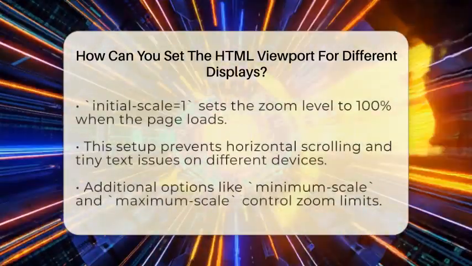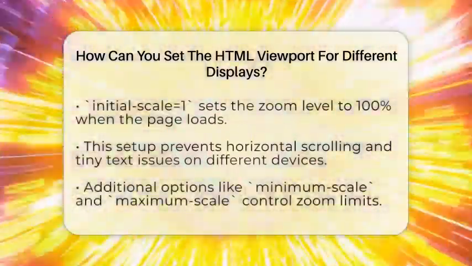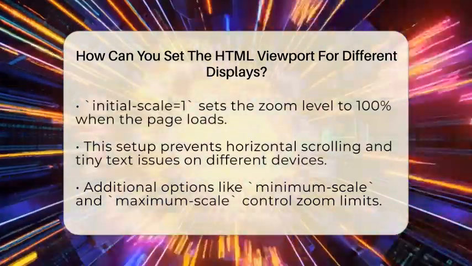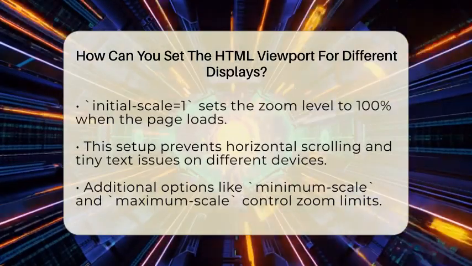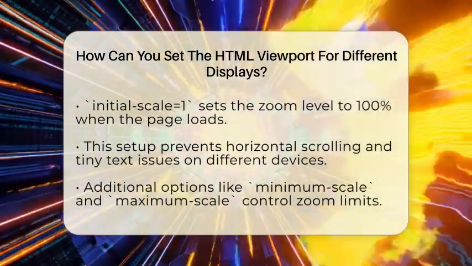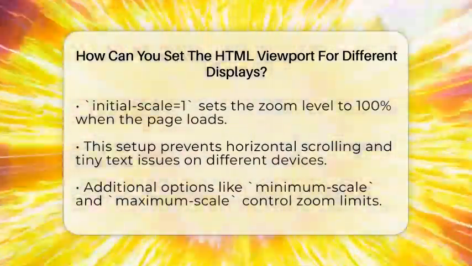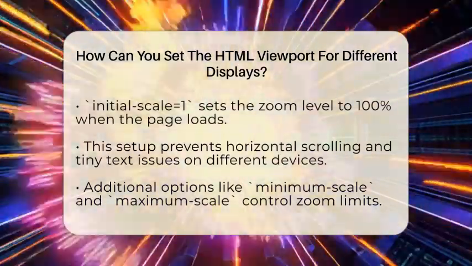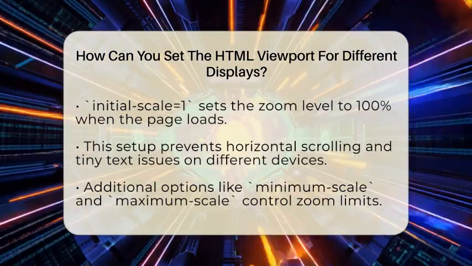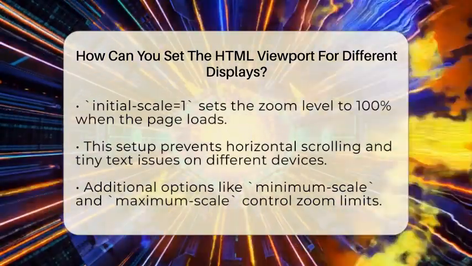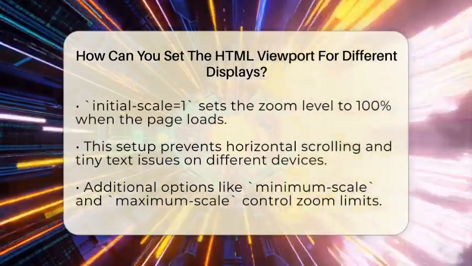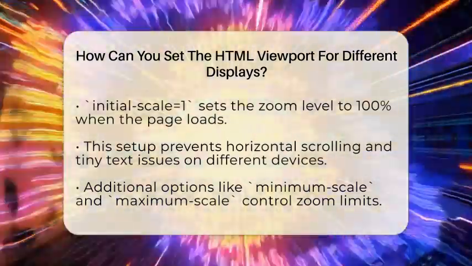The width equals device width means the page will match the screen's width in pixels. So, on a phone, it uses the actual width of that phone's screen. The initial scale of 1 sets the zoom level to 100% when the page loads. This makes sure your page isn't zoomed in or out at the start. This simple setup is enough for most cases. It helps your website fit the screen without horizontal scrolling or tiny text.